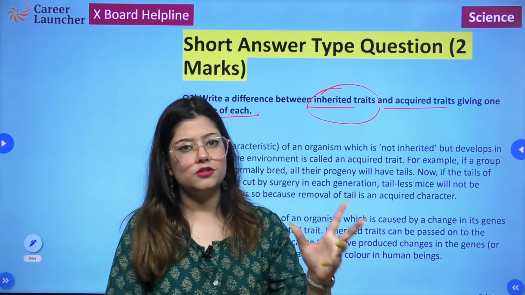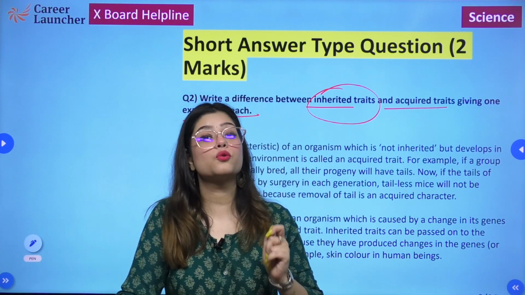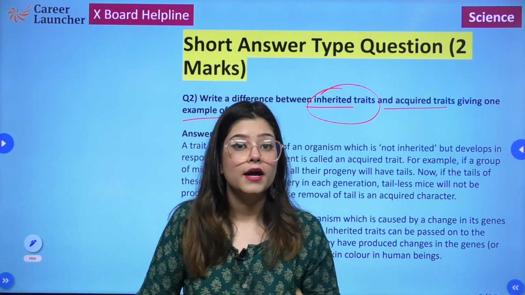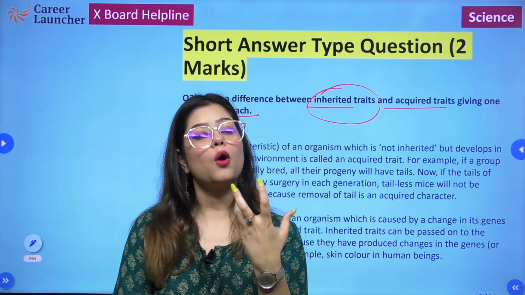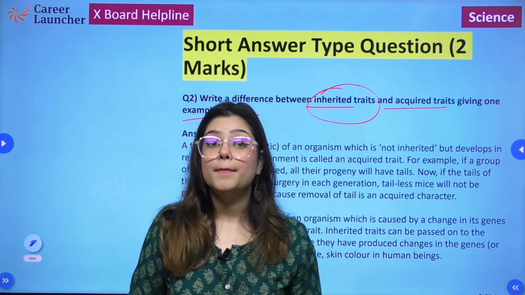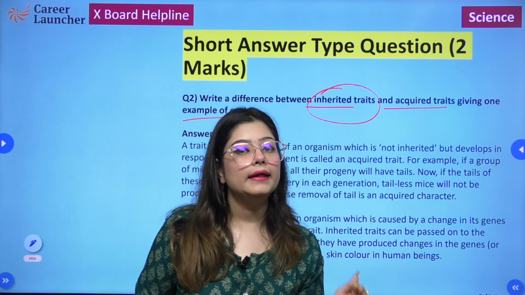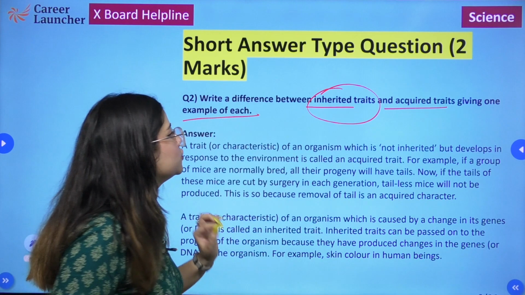These characteristics are present at the very grassroots level of the DNA, right? Whereas acquired traits are traits that an organism acquires within its lifetime, but these are not incorporated at the genetic level.